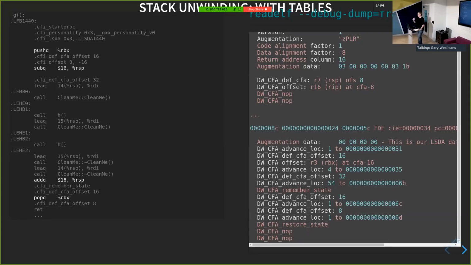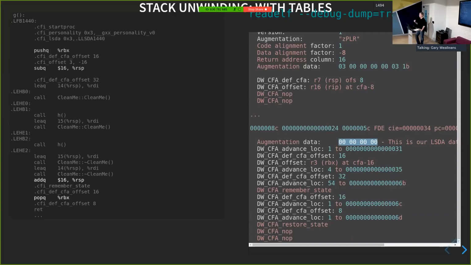Okay, well, I'll go through the whole lot. I'll try and cover the whole thing holistically in a minute, but that's the point. So you have the instruction pointer. From the instruction pointer, you can find the previous frame, including its instruction pointer. And from the instruction pointer, you can find this LSDA. You can see the augmentation data here for the FDE is the actual table that we built up for the C++ side that we saw much earlier on in the assembly language output that said, here's the instruction pointers, here's the landing pads, here's the types we can handle. Like instead of the static table, have a delta to reach that.